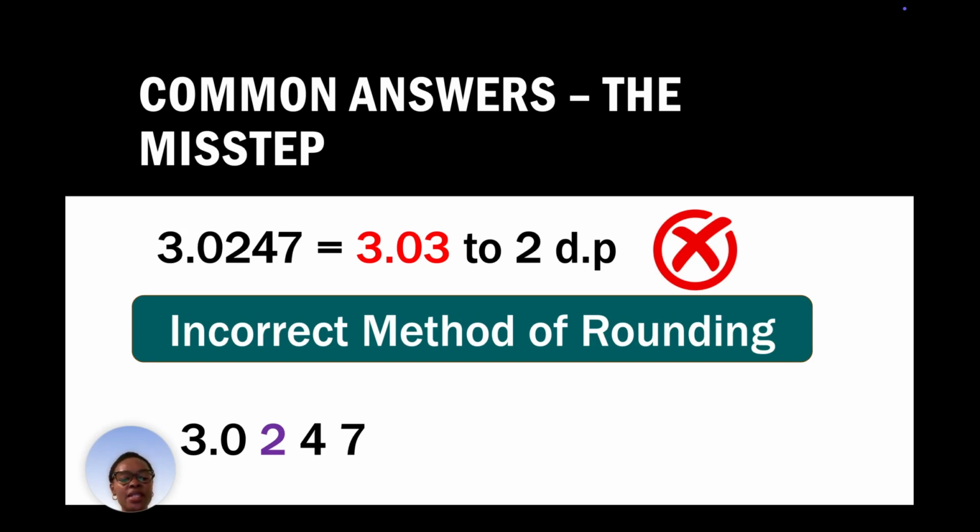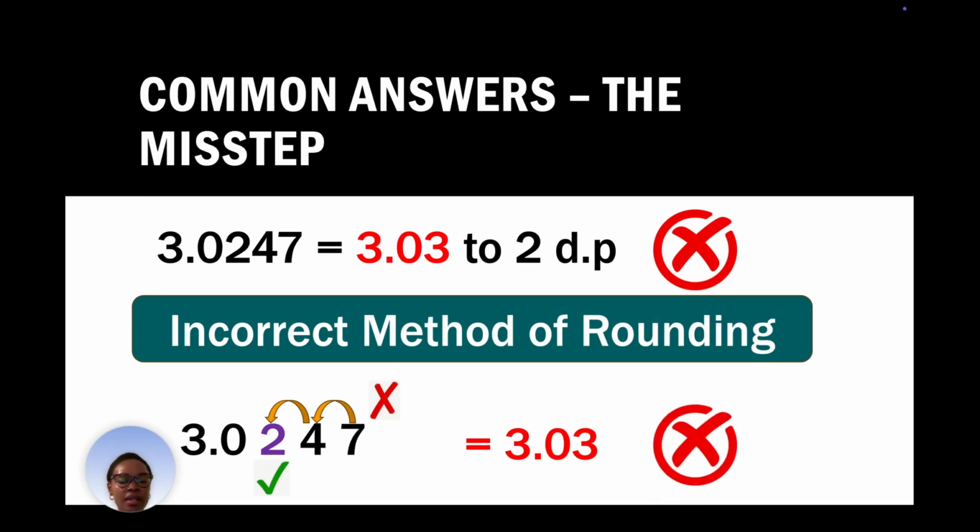However, the student started rounding from the last digit 7. So 7 would increase 4 to 5, and then 5 would increase 2 to 3. And that led to the answer 3.03, which is incorrect.